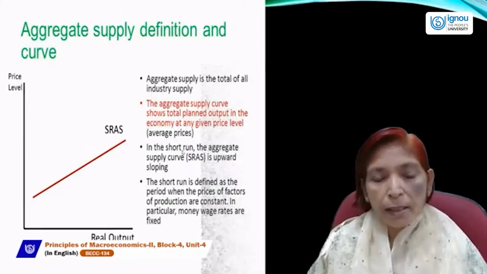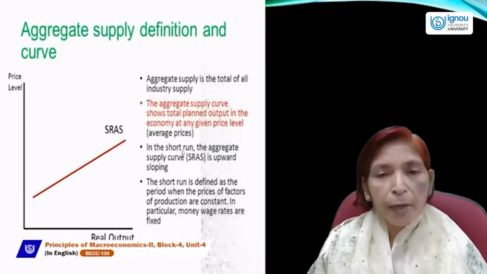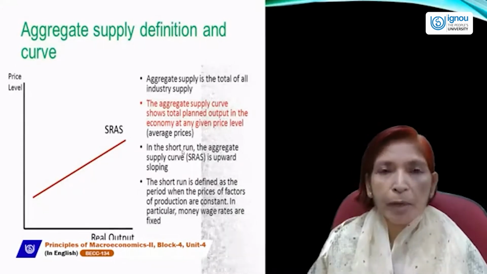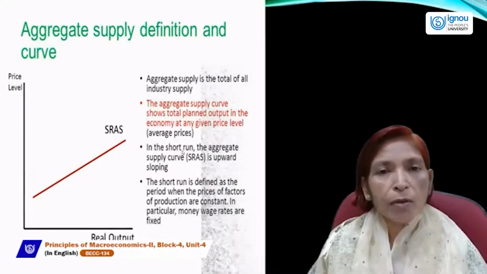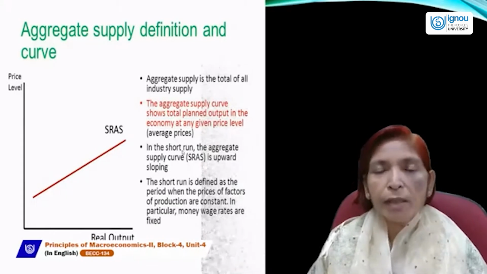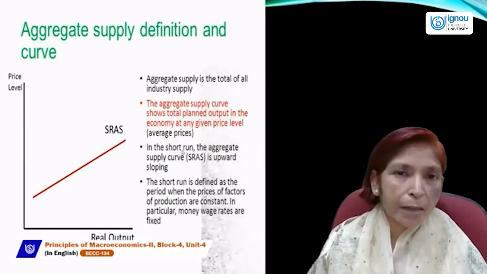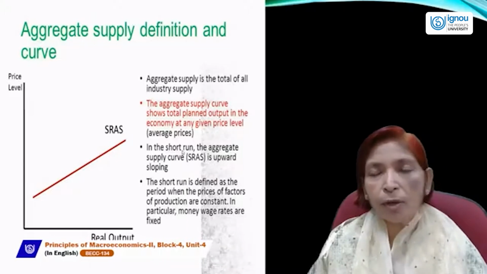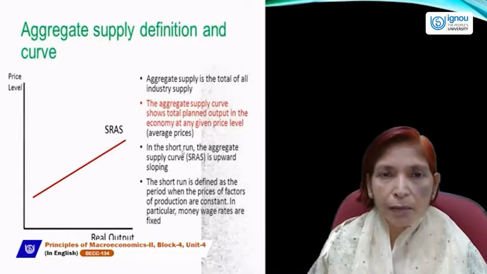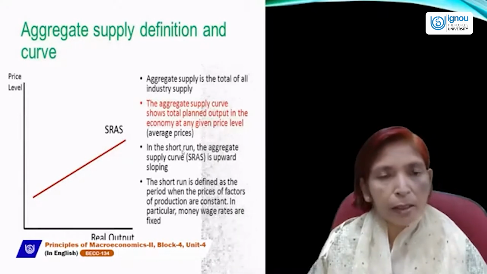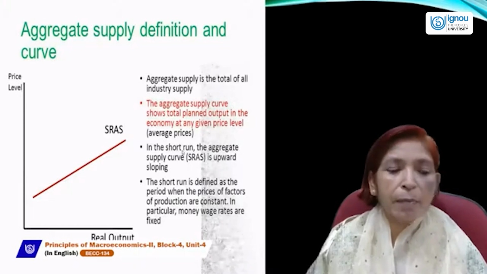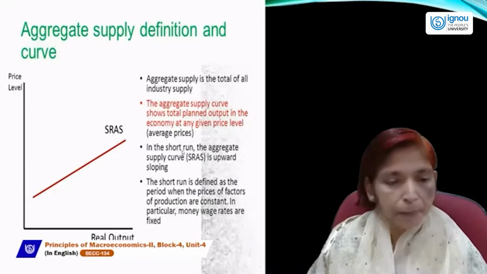Aggregate supply is related to producers, and producers' main aim is to earn maximum profit. That's why when the price level increases, they will produce more. They will be encouraged to produce more, and supply will rise. And due to a fall in price, producers' profit motive will fall and they will reduce the supply. That's why this curve is always upward sloping, because it shows a direct relationship between price and output level.